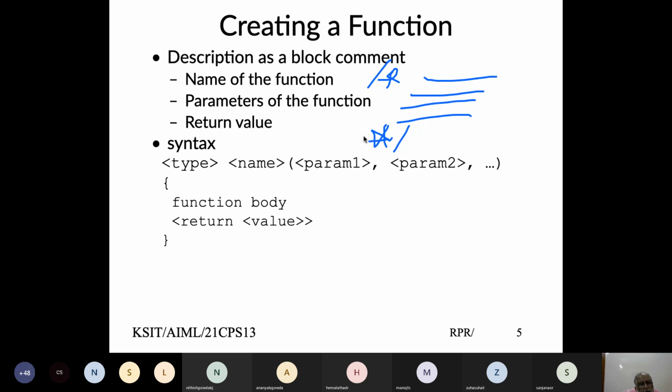Given this kind of syntax, we define the return type, what kind of value would return. This could be int, float, double, complex, pointer, struct. We don't discuss the struct as of yet, or whatever that is. Then the function name, and then the parameters.